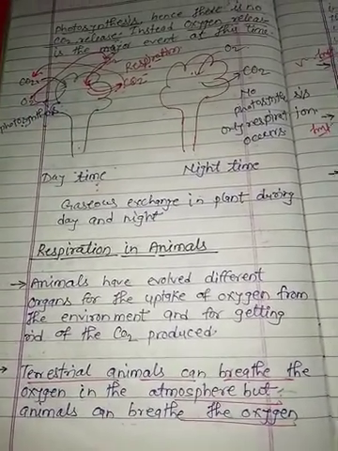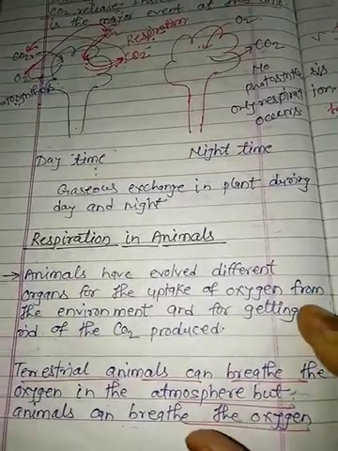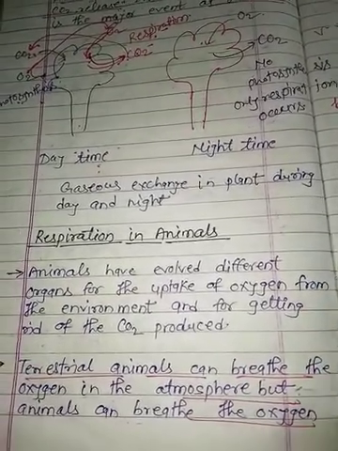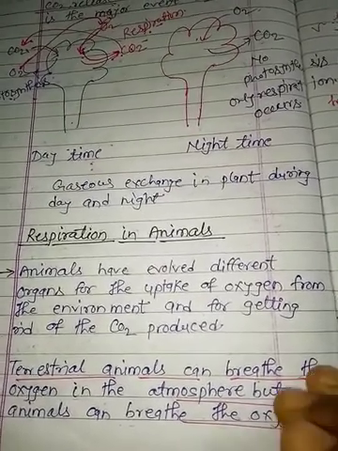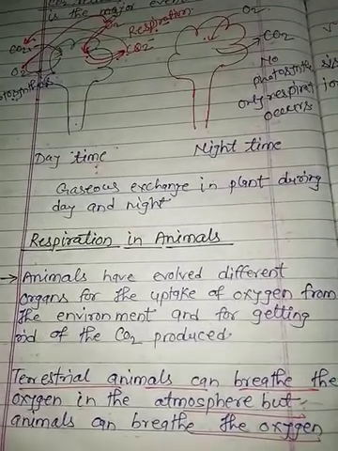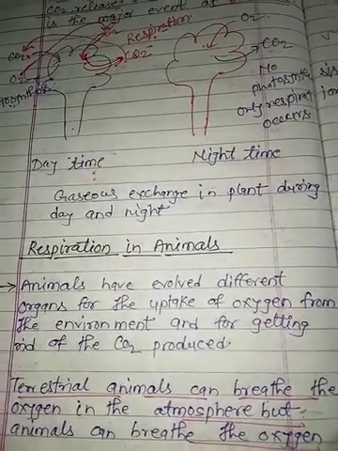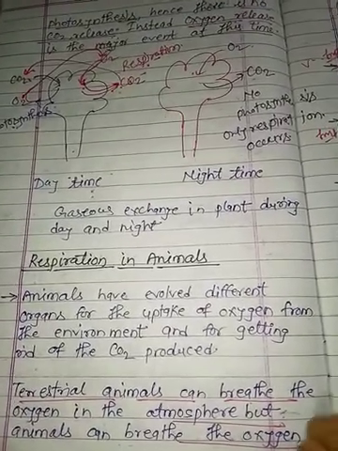In the atmosphere, the amount of oxygen is high compared to water. So we see that the breathing rate of terrestrial organisms is slow compared to aquatic organisms. Like that, you have seen that fishes show a high breathing rate compared to human beings.